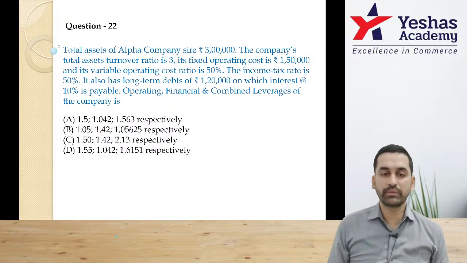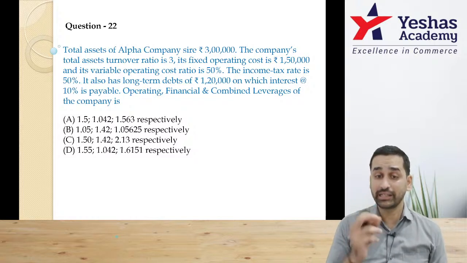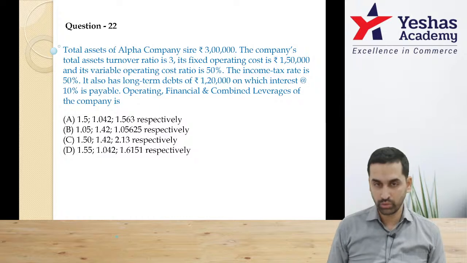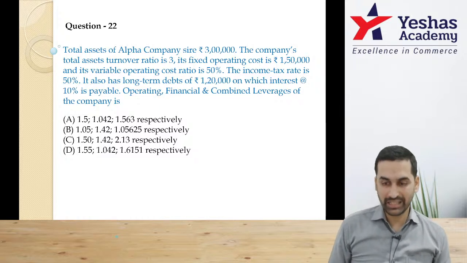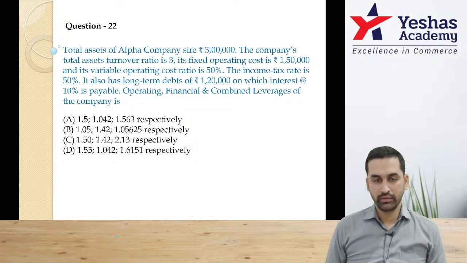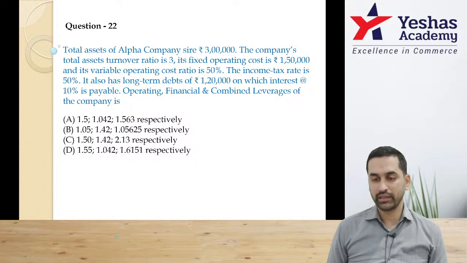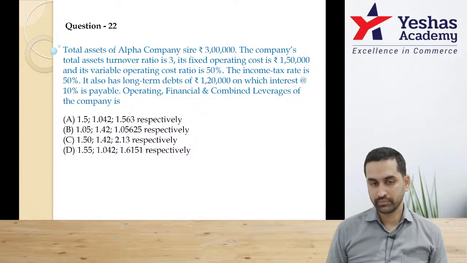And then they said income tax rate 50%. Before that, the firm has a long-term debt of 1,20,000 on which you have to pay 10% interest. That means another 12,000 will go. So now you have interest, and you get EBT. Now stop. You don't need the income tax rate information because the question is DOL, DFL and DCL. Correct?